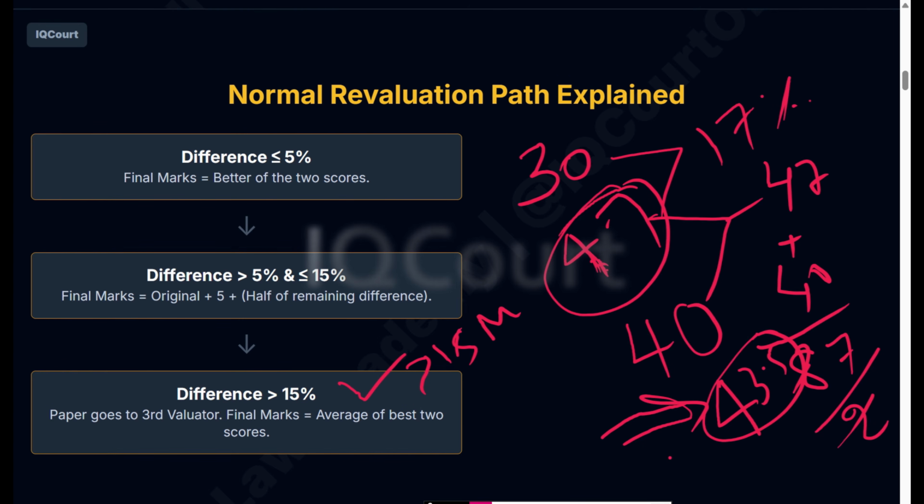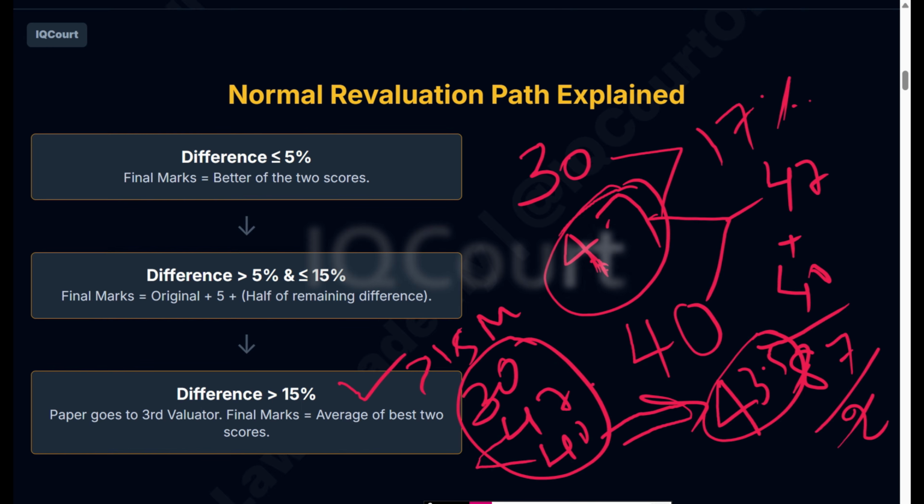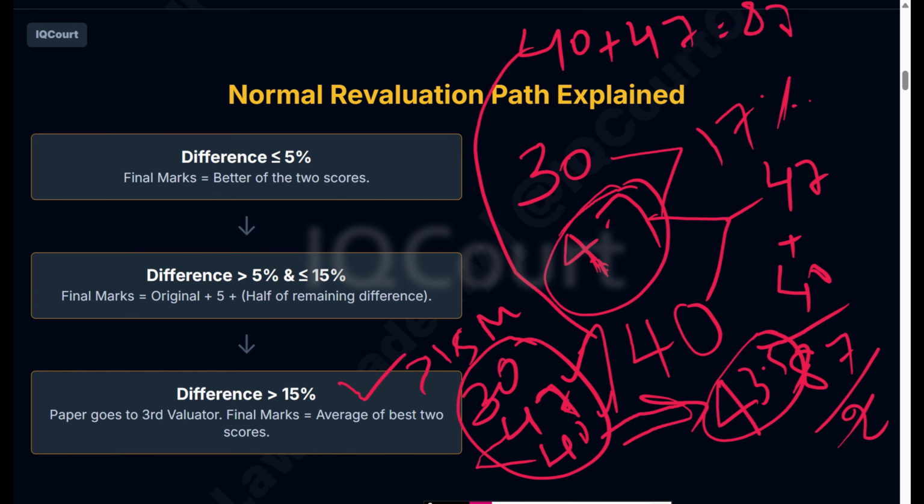Your original score is 30, then 47, then the third evaluator gives you 40. Out of these three, they will take the best two scores, 47 and 40, and average them. 40 plus 47 is equal to 87. 87 divided by 2 is 43.5 marks. This is how it works. Okay, let's go to the next slide.